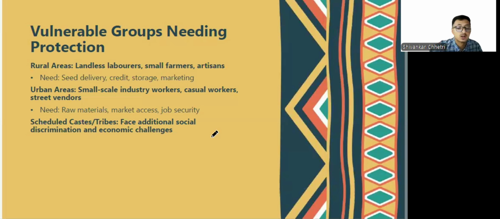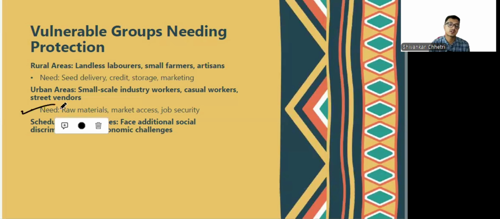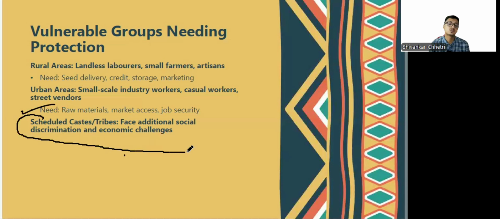In urban sectors, small scale industry workers, casual workers, and street vendors are the vulnerable groups. They need raw materials, market access and job security. And in almost all the cases, the scheduled castes and tribes are the ones who face additional social discrimination and economic challenges. What is social and what is economic?